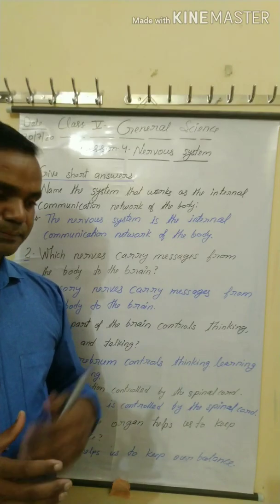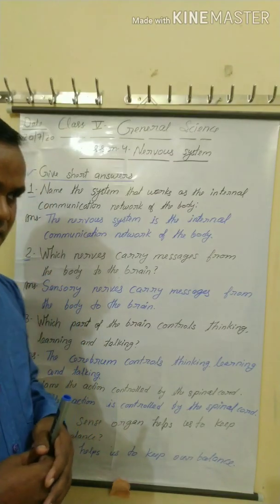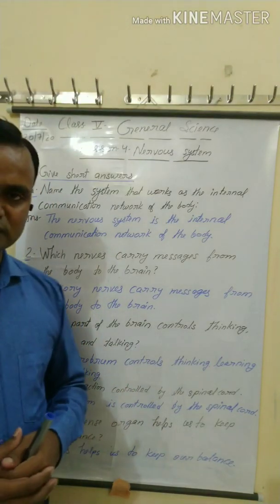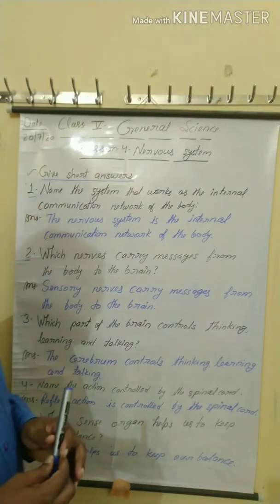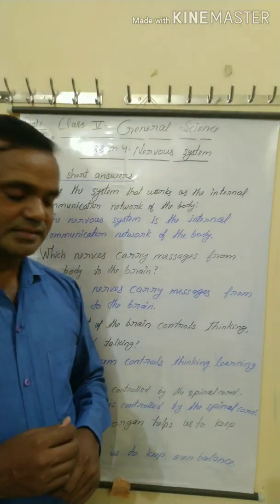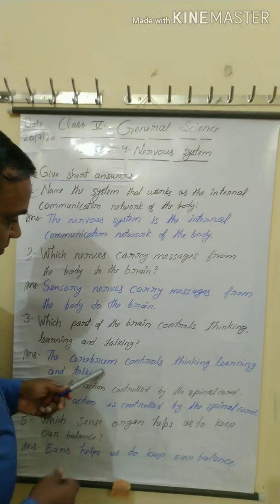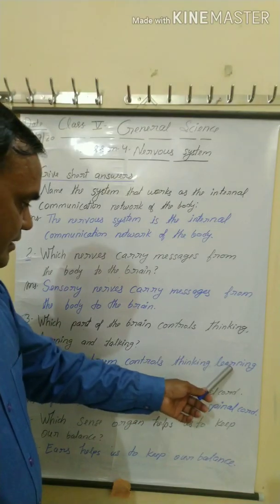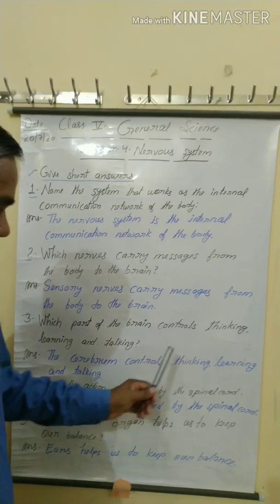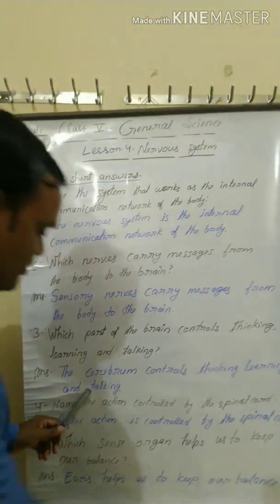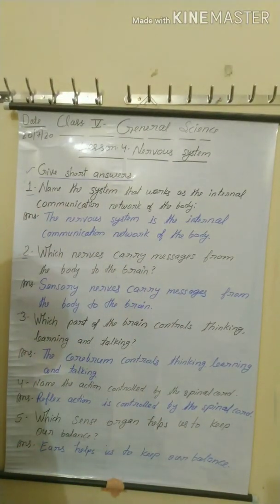It controls playing, running, moving hands, etc. And medulla controls the involuntary muscles, means it controls the heartbeat, breathing, etc. So here the answer is: the cerebrum controls thinking, learning and talking. I repeat again, the cerebrum controls thinking, learning and talking, as you know that the cerebrum is the largest part of the brain.